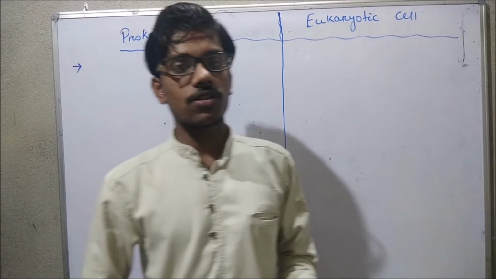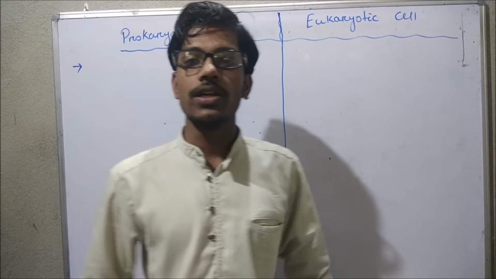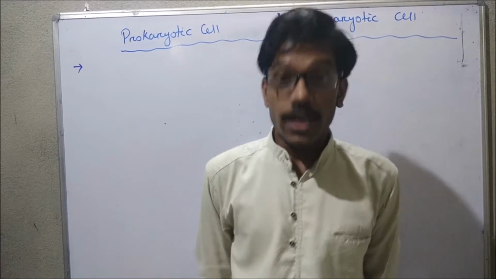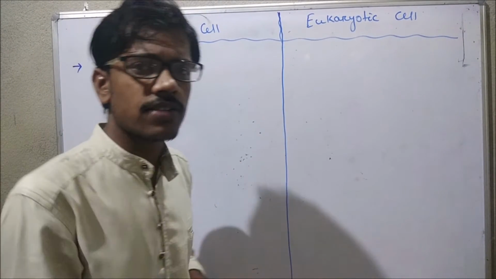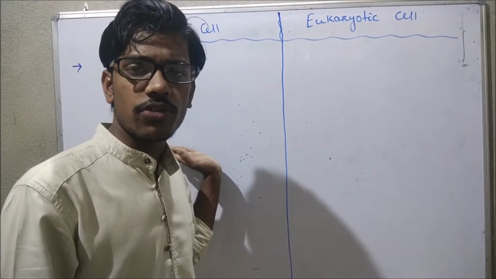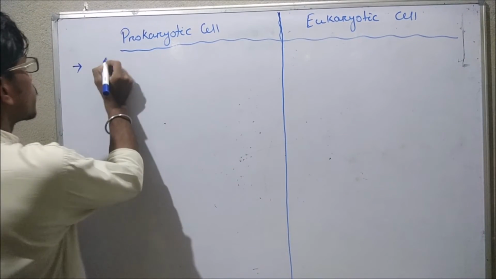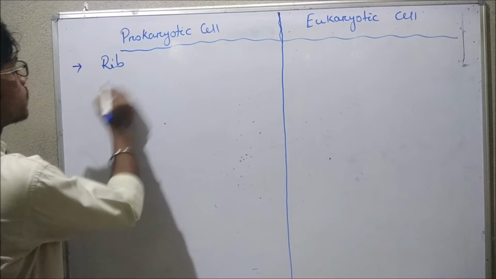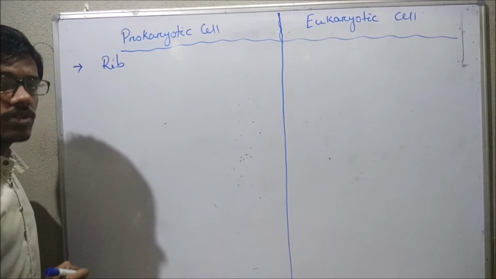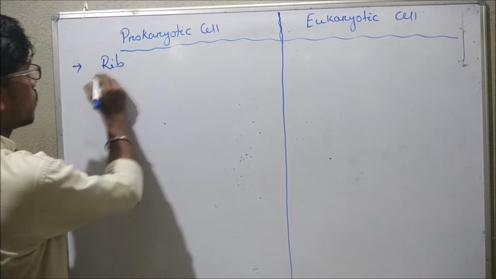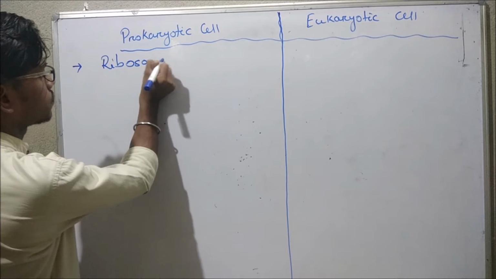In the previous class, we discussed the differences between prokaryotic and eukaryotic cells. In this class, we will discuss other differences between the prokaryotic and the eukaryotic cell. Here we will differentiate the prokaryotic cell and eukaryotic cell on the basis of ribosomes.